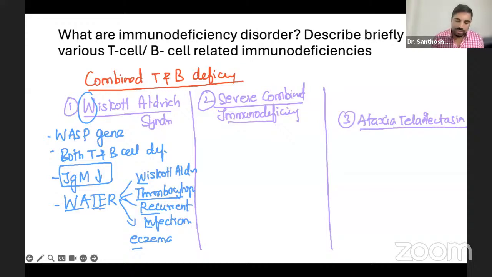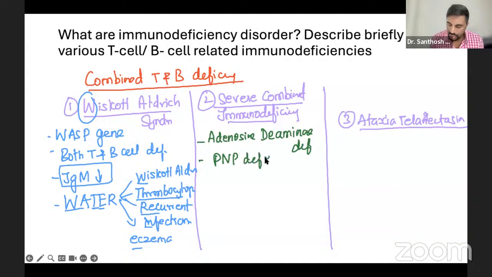Now, severe combined immunodeficiency. Here the disease will be very severe. The most common cause, if you remember, is adenosine deaminase deficiency 1, but a PNP, purine nucleotide phosphorylase, defect can also be there.